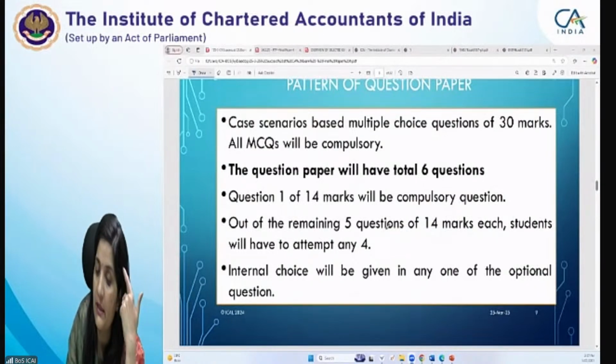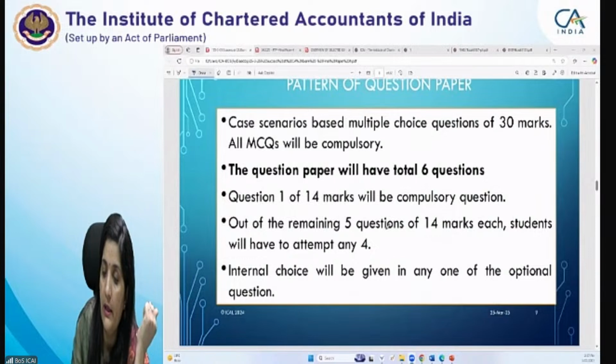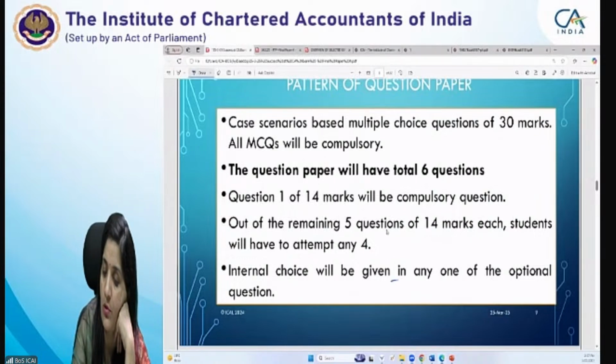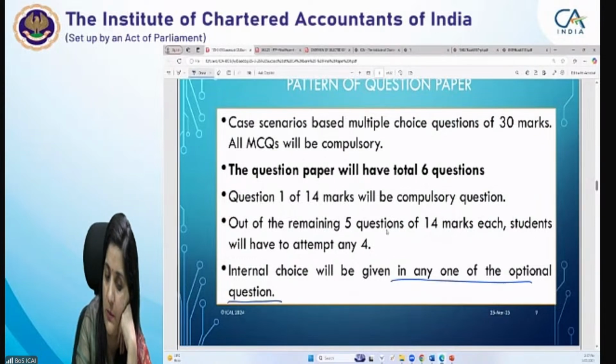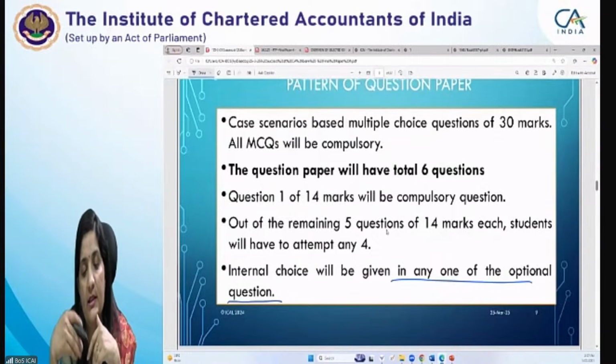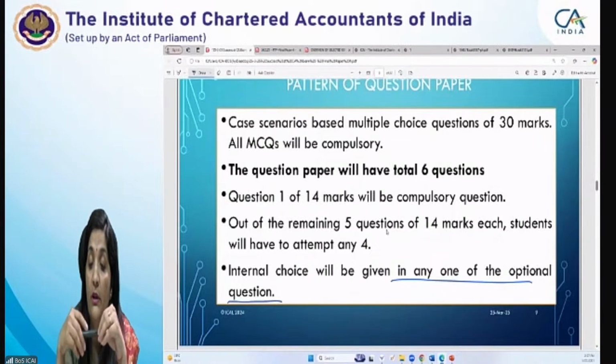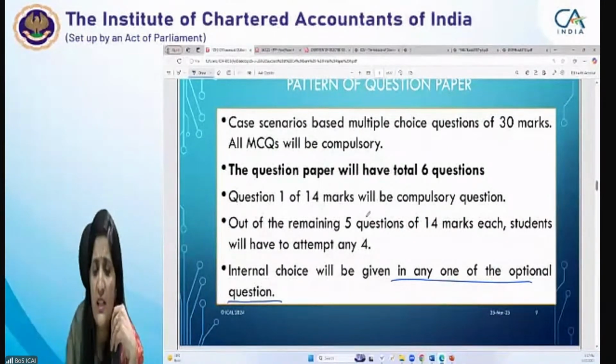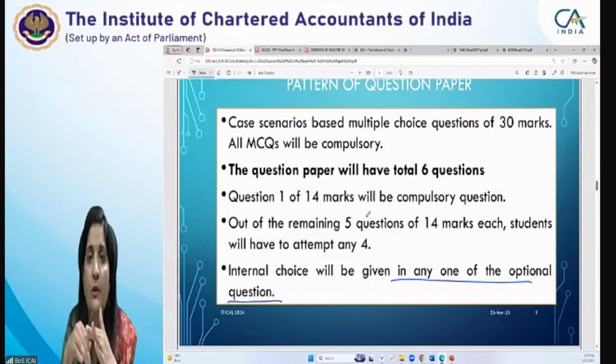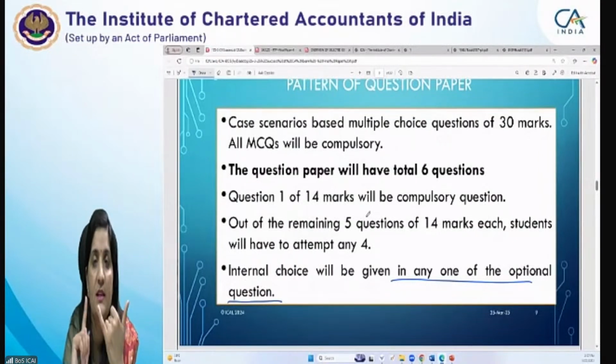Internal choice would be given to you in any one of the optional questions. Optional question में आपकी internal choice may be possible. So please see in what question the internal choice is given to you, right? So the first question, if you say, it is mainly based on the chapter assessment of various entities. Chapter 9 से होता है आपका, section 1 से होता है.